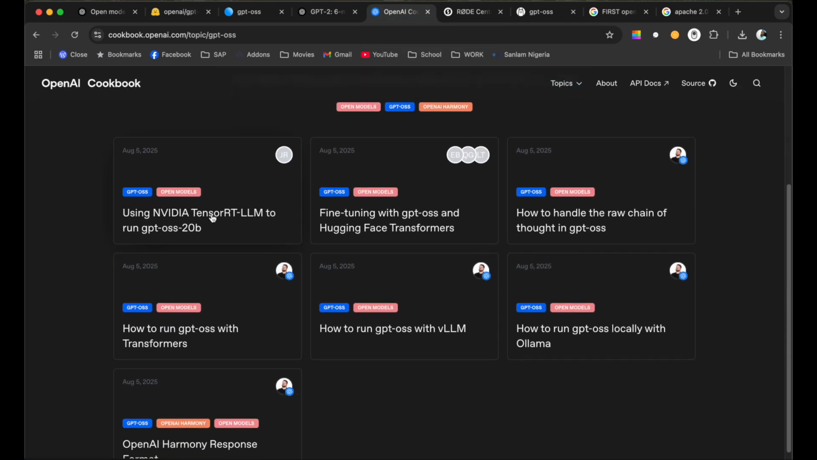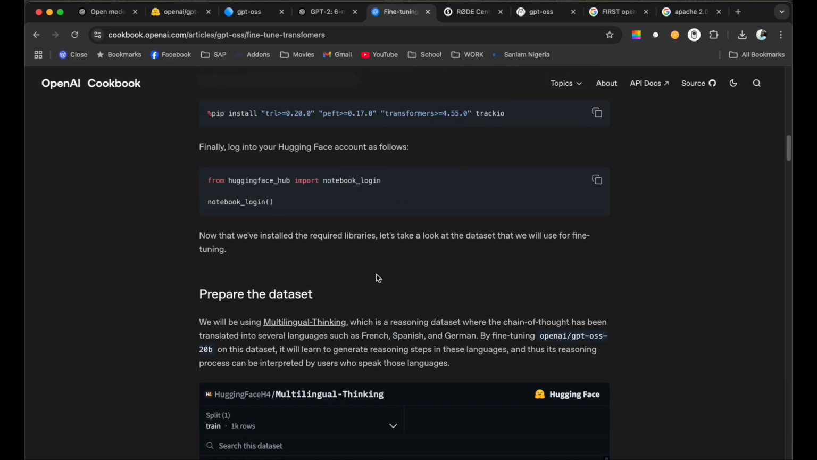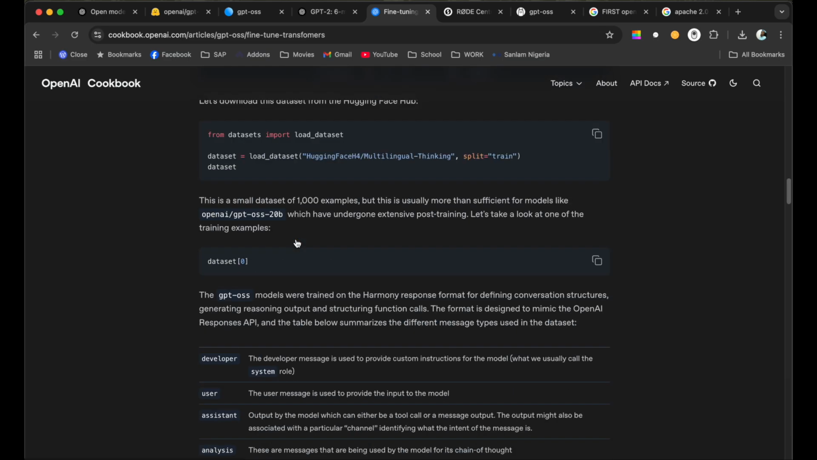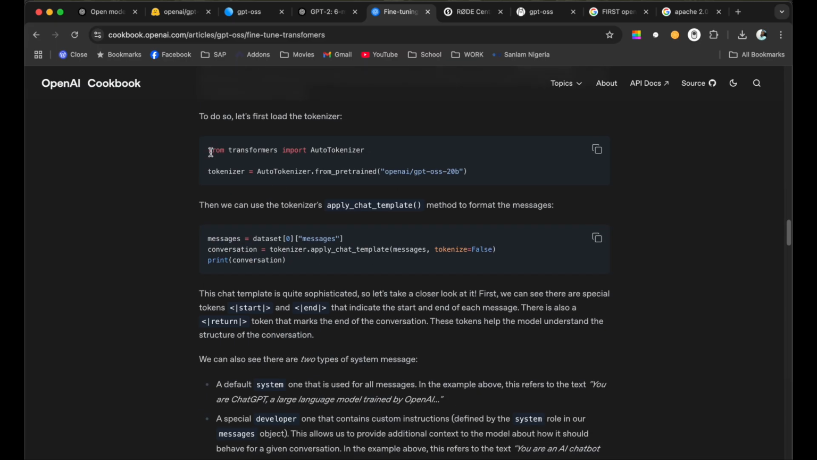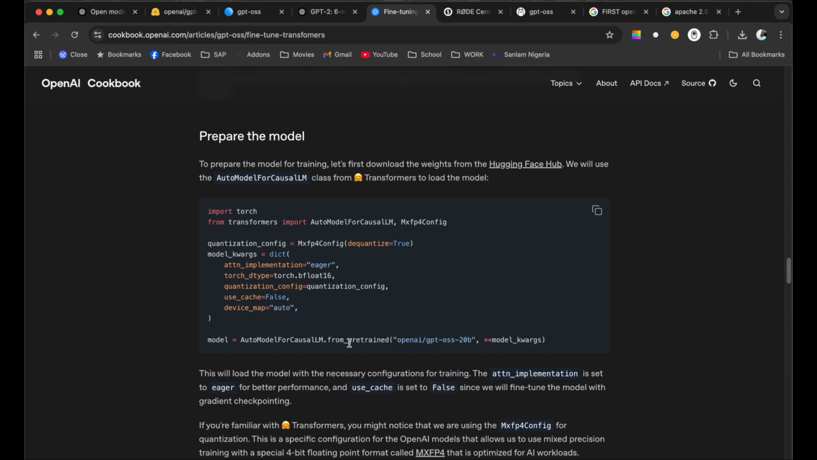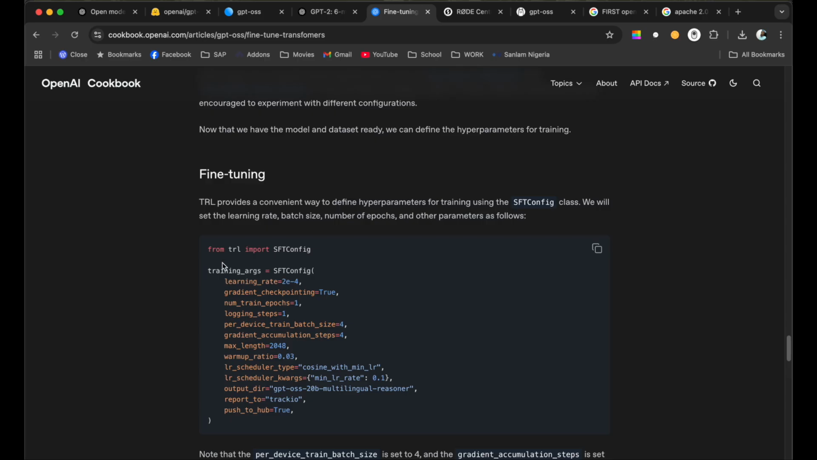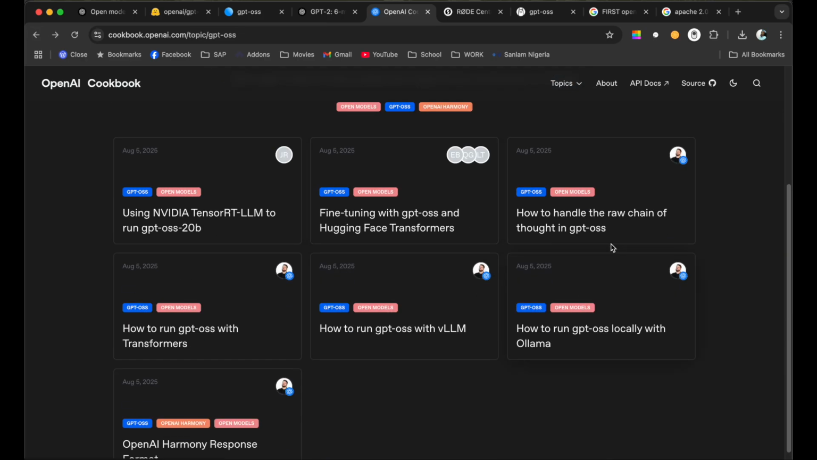So here, using NVIDIA TensorRT-LLM to run GPT-OSS. If you're using NVIDIA, you should go to this. The link is cookbook.openai.com. Or if you want to fine-tune, these are the processes of fine-tuning. First, you prepare your dataset, and this is preparing the dataset and calling the model from Transformers, setting the model, preparing it for the fine-tuning process, and eventually this is the fine-tuning. So these are the parameters to fine-tune, but that's not what we want.